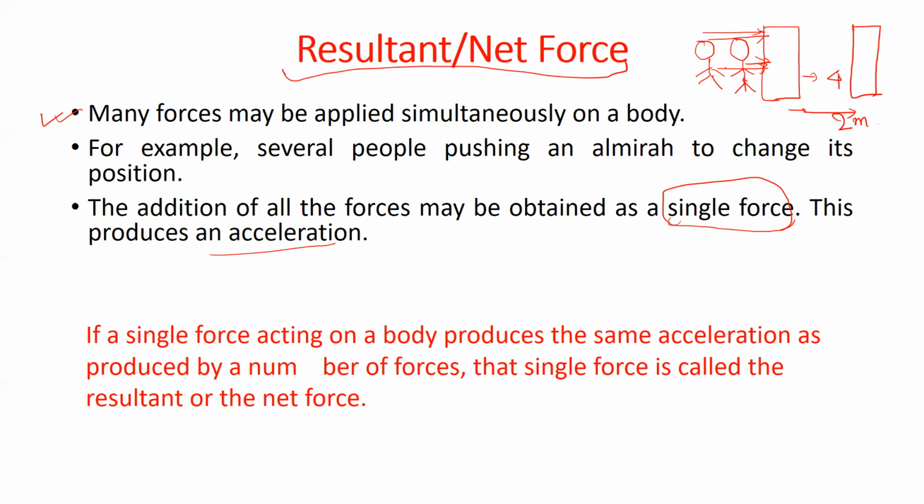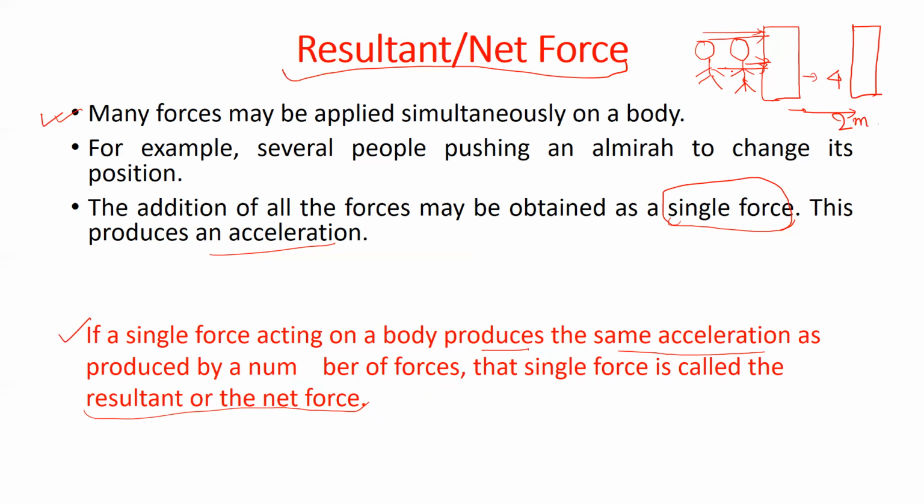So what is the definition of a resultant force? If a single force is acting on a body and produces the same acceleration as produced by a number of forces, then that single force is called the resultant or net force.